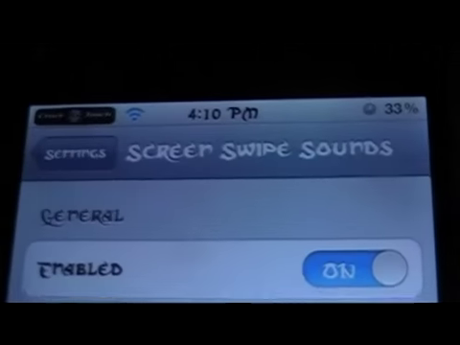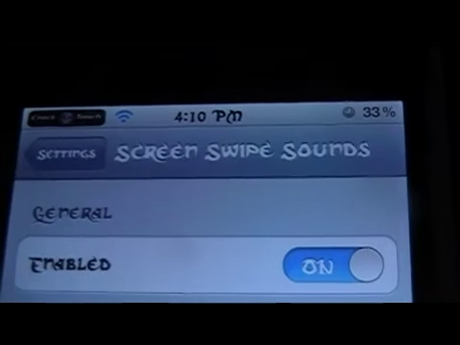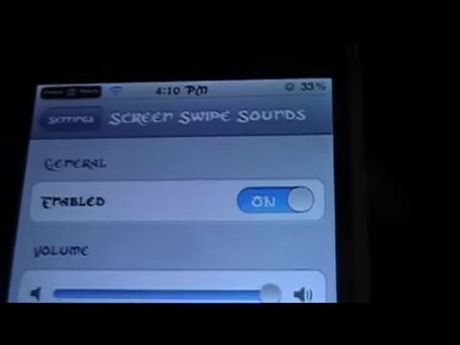So that's it. That's Screenswipe Sounds.